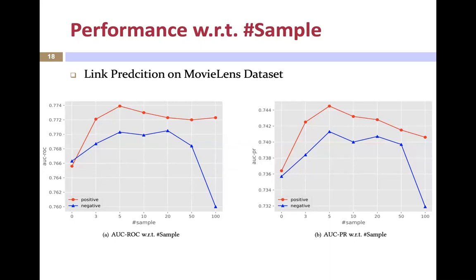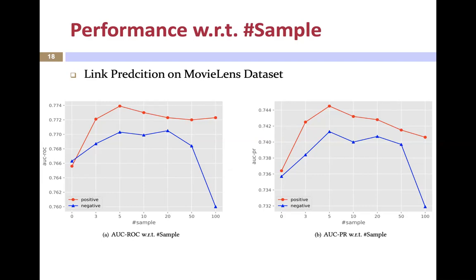We also investigate the sensitivity to the number of sampling cases. We vary the number of positive samples and negative samples from 0 to 100, and we conduct link prediction experiments on the MovieLens dataset for evaluation. The horizontal axis represents the number of samples, and the vertical axis is the respective AUC value.